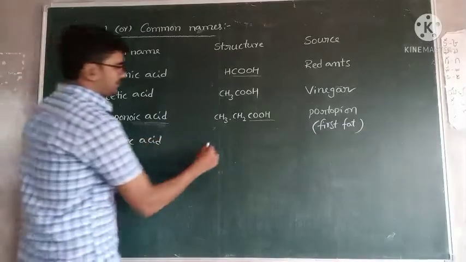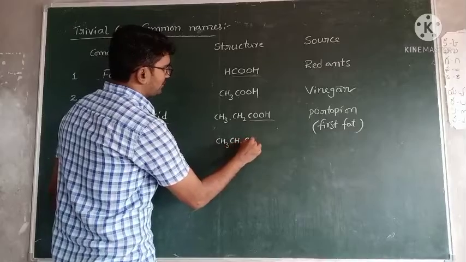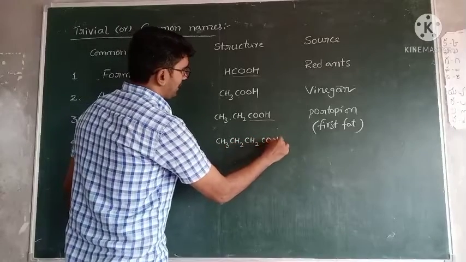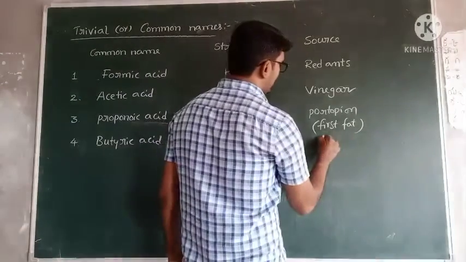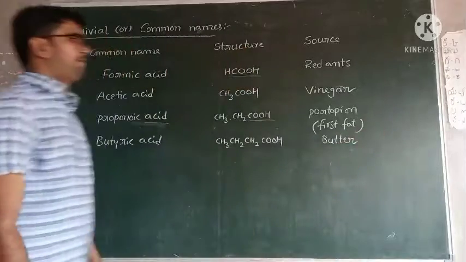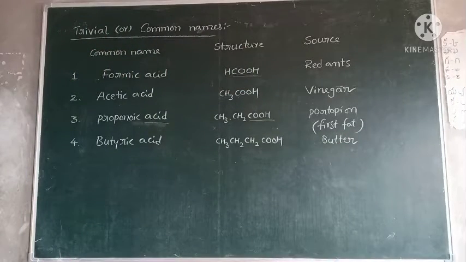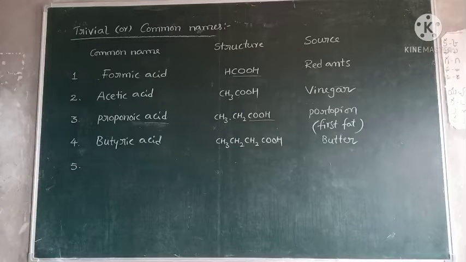But means 4 carbons. 4 carbons means CH3, CH2, CH2, COOH. This is butyric acid. Its source is butter. Okay. Next, fifth one, valeric acid.